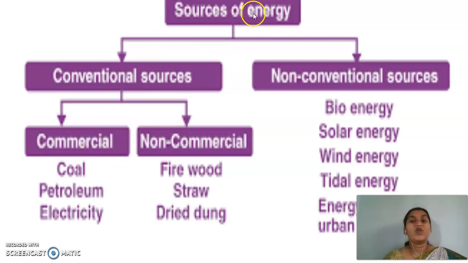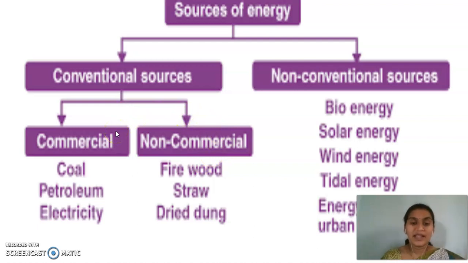Sources of energy. The sources of energy have been divided into two kinds. One is conventional sources, and the other is non-conventional sources. So in a simple way, conventional means our old methods, how we were using these energy sources.